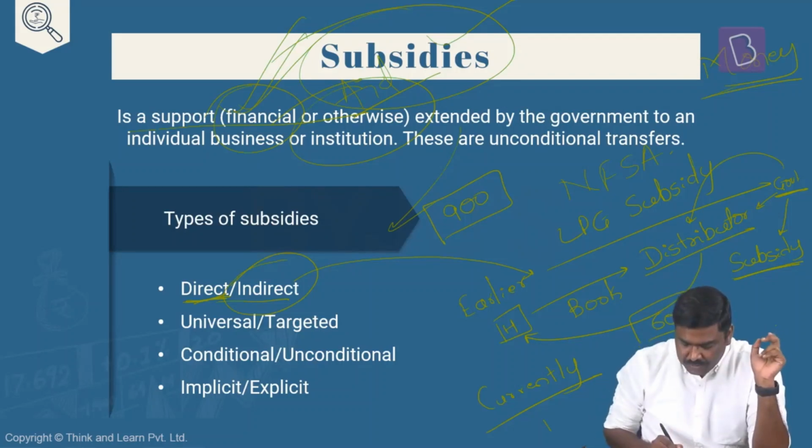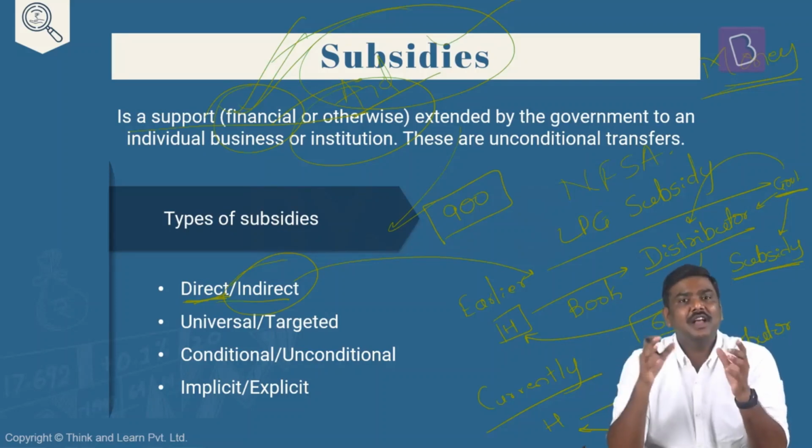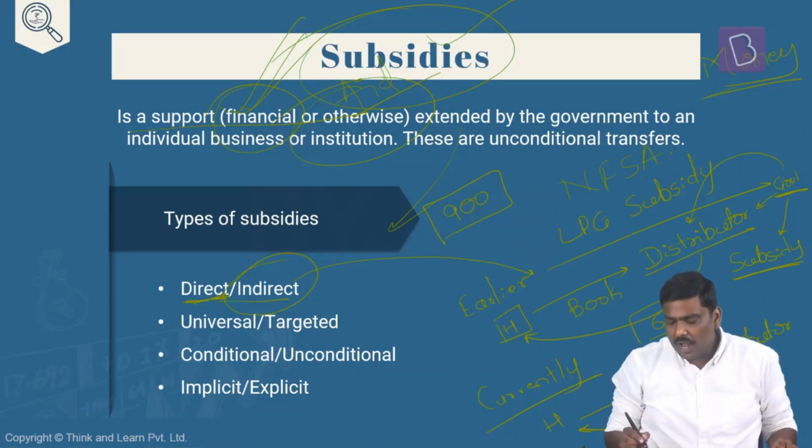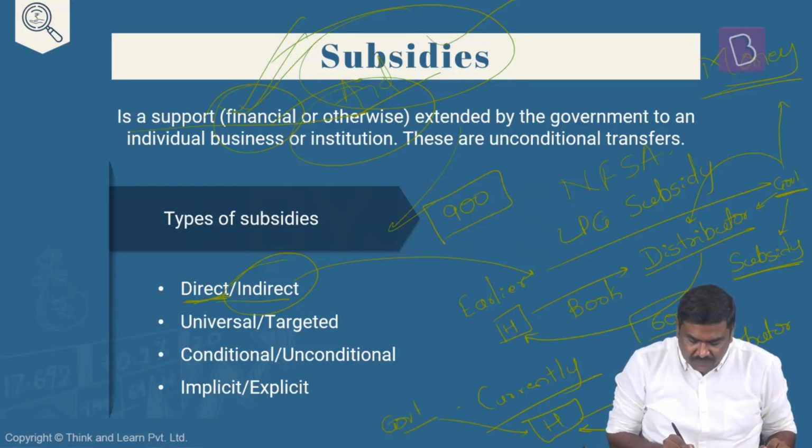Let's take the same example. Same house books a cylinder with the distributor, and now the distributor will be supplying the cylinder to the household and collecting 900 rupees. Now some of you are thinking, sir, where is the benefit here? Benefit will come after this. And the house will purchase the cylinder, pay 900 rupees to the distributor. How much is the subsidy earlier given by the government? 300. Let's assume the same amount of subsidy given also. Now, to this particular household, government will transfer the subsidy of 300 rupees.